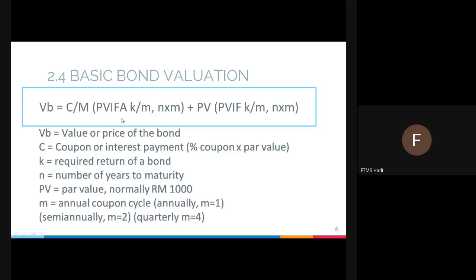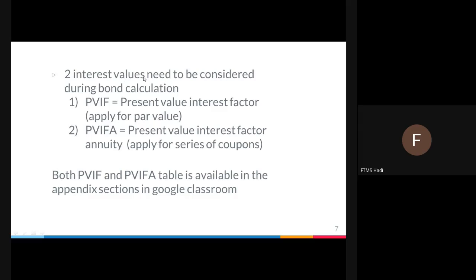If you notice, this is PVIFA and this is PVIF, and they are different. There are two interest factors to be considered during bond calculation. PVIF, present value interest factor, applies to par value only, because it is for a single payment. PVIFA, present value interest factor annuity, is for a series of coupons, because interest is paid in every period. Both PVIF and PVIFA tables are available. I will show you later.